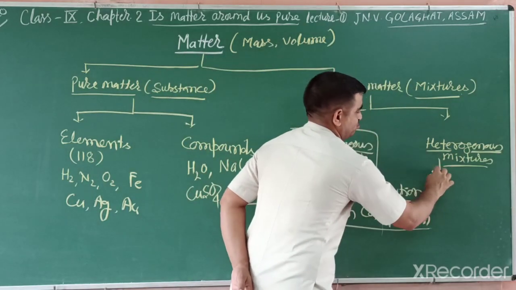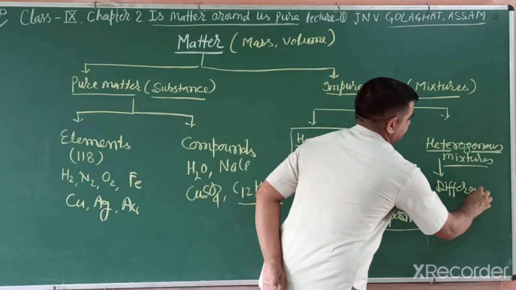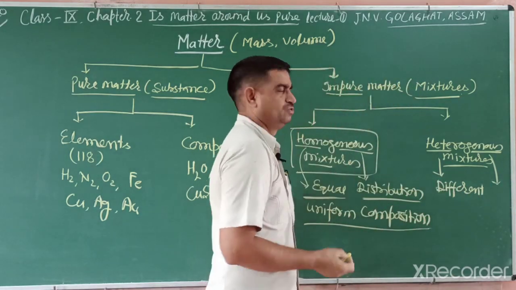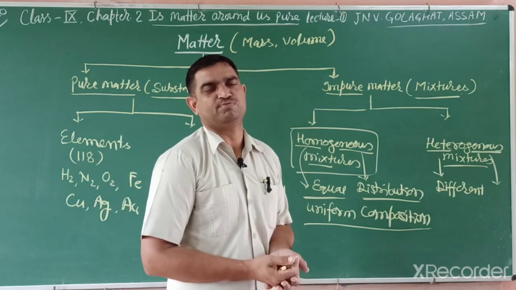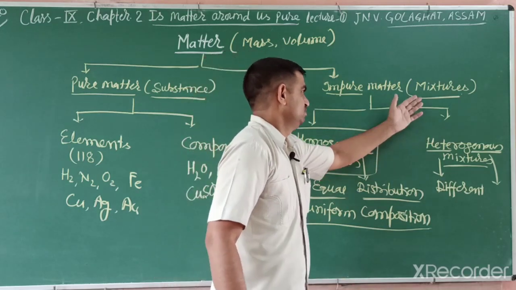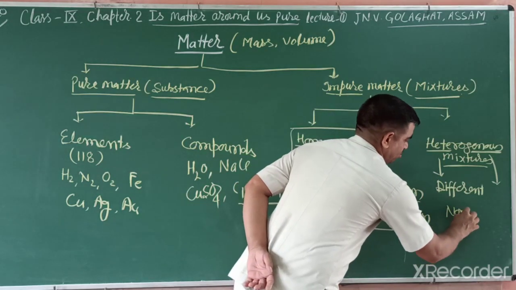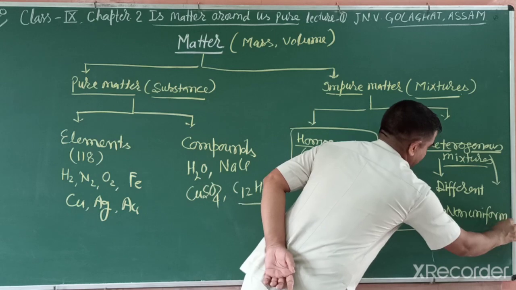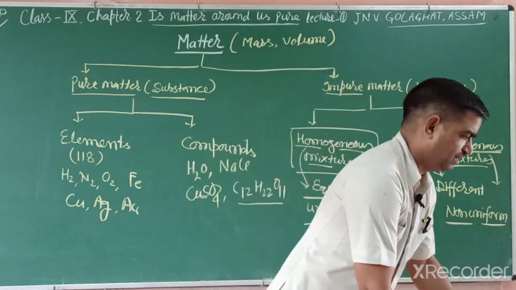Hetero means different, and genus means distribution, composition. So that mixture has no equal distribution, no uniform composition. That is heterogeneous, with non-uniform composition.